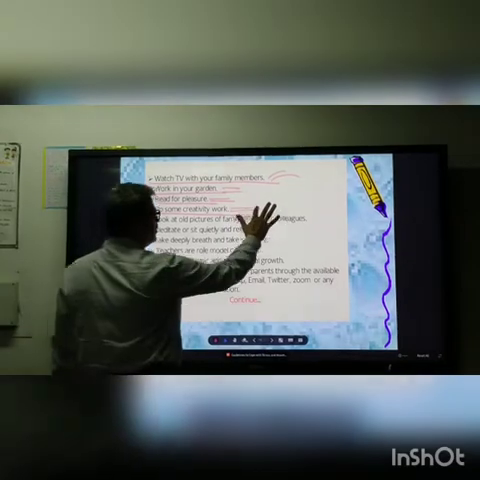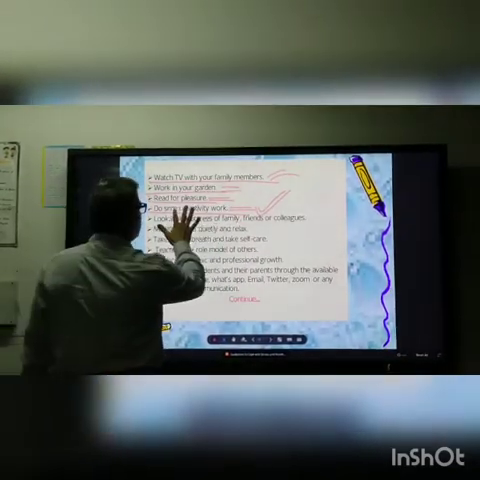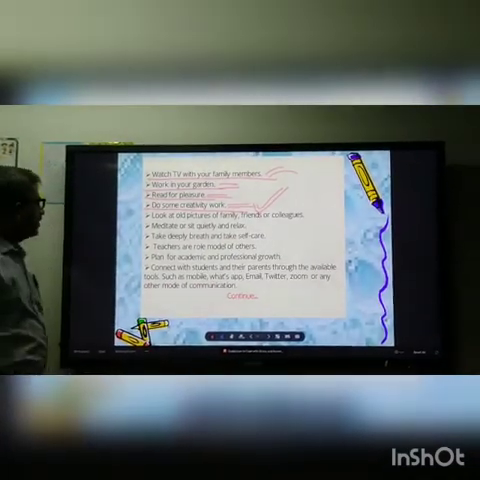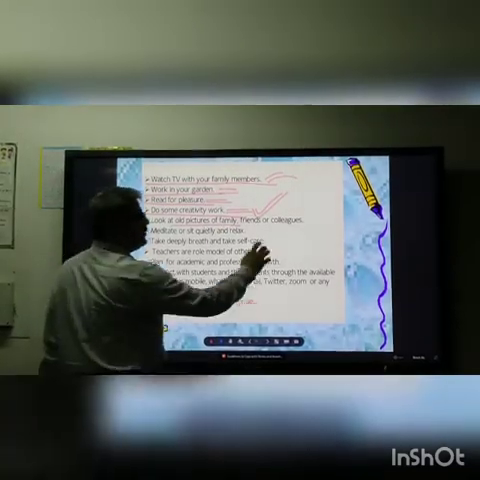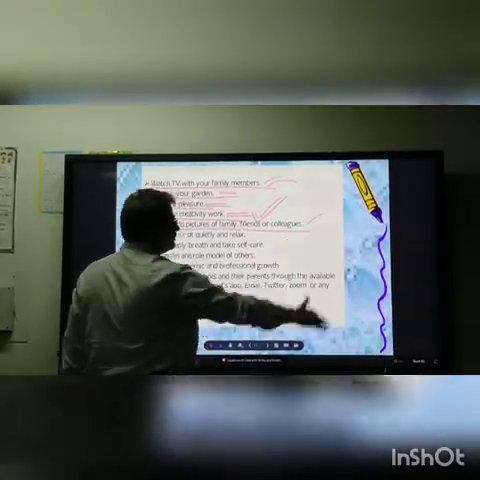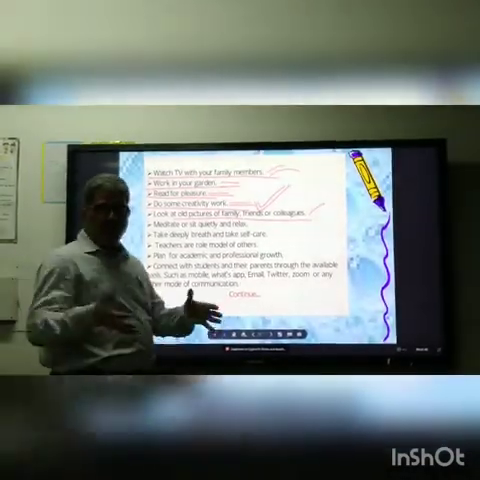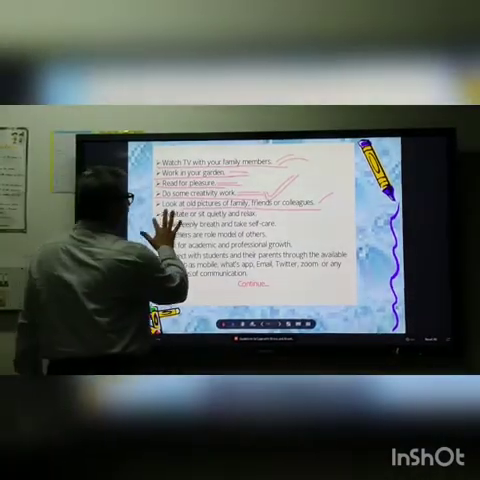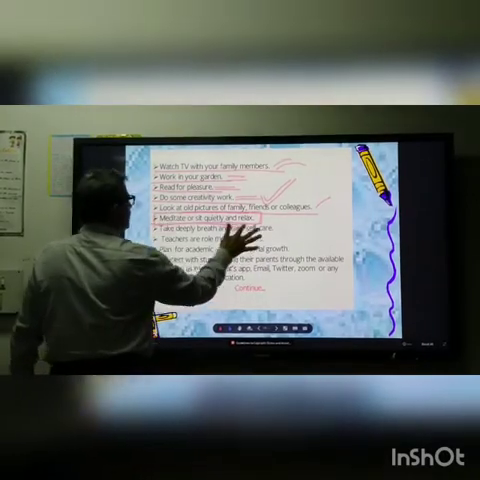Asrikana Ma'am's daughter, in the lockdown period, was doing a lot of creative work, and now also she must be doing a lot. Look at old pictures of family, friends and colleagues. Of course, I believe all of us are in contact with our old classmates, friends and all these people. Meditate or sit quietly and relax.